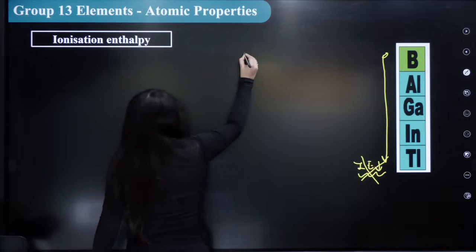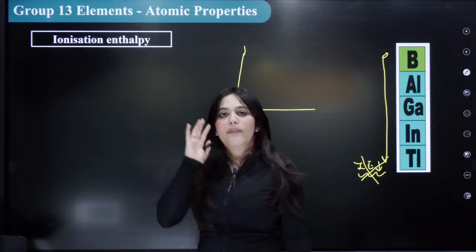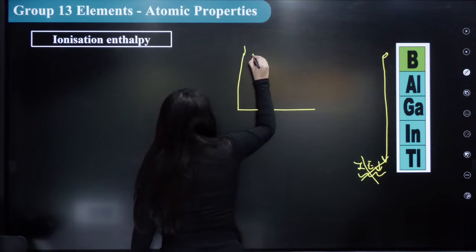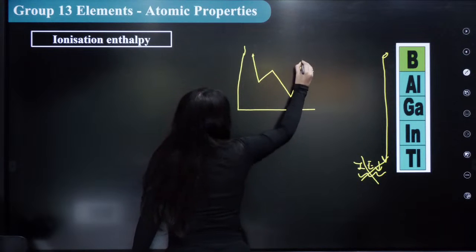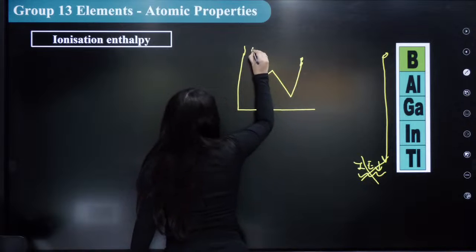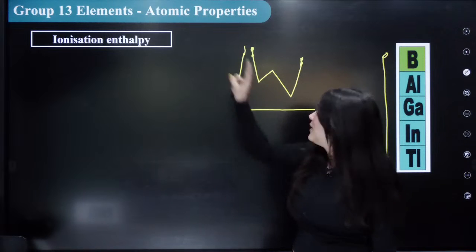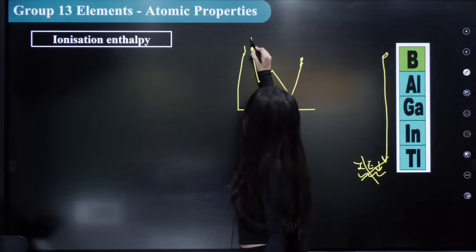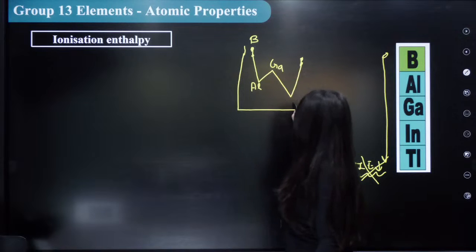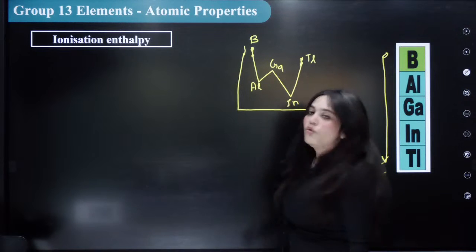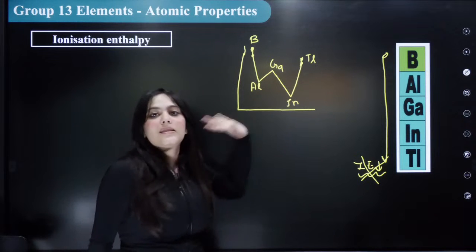I'm going to draw a basic graph for you guys. Remember this graph. Okay? The graph is just for your reference. Here I'm drawing a W. Here it is a W, then W, then W and W. Right? So what I've drawn over here is a crooked W, just like this. Now write down the name of the elements on each of the points. So for example, I wrote B over here. This is boron. This is aluminium. This is gallium. This is indium. And this is thallium. I'm giving you a way to remember the ionization trend.